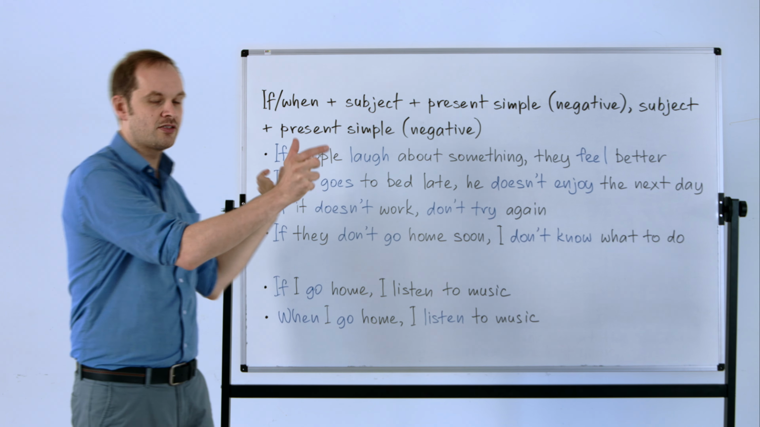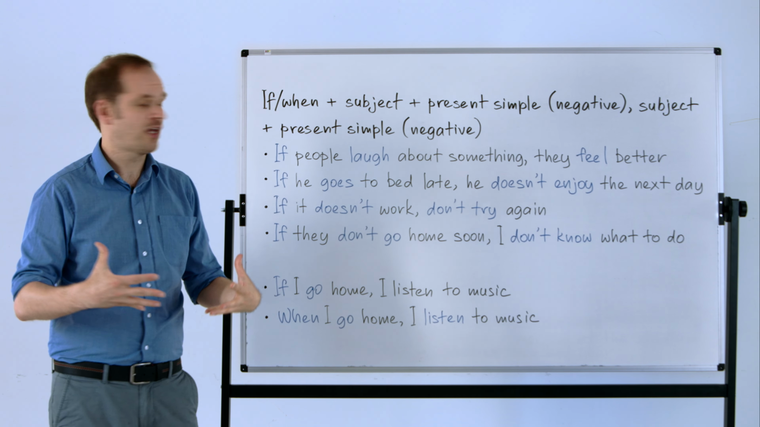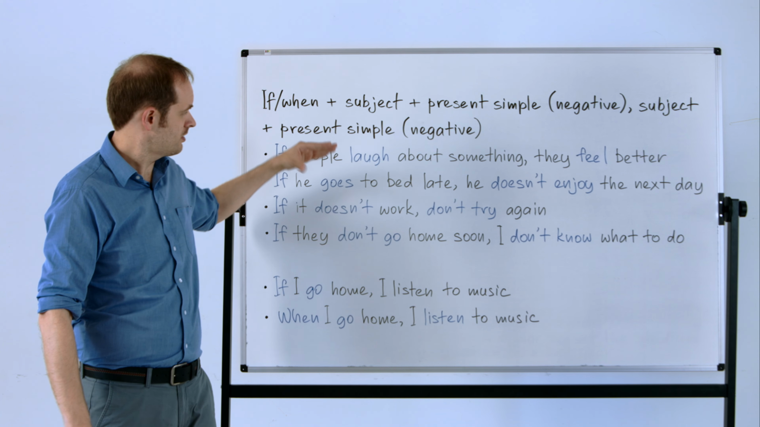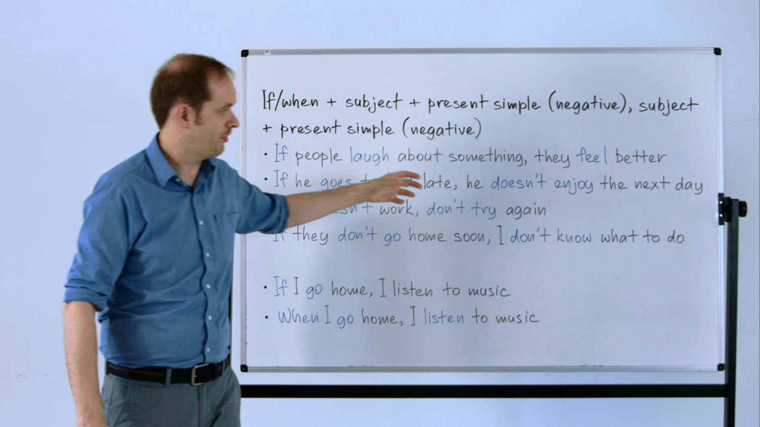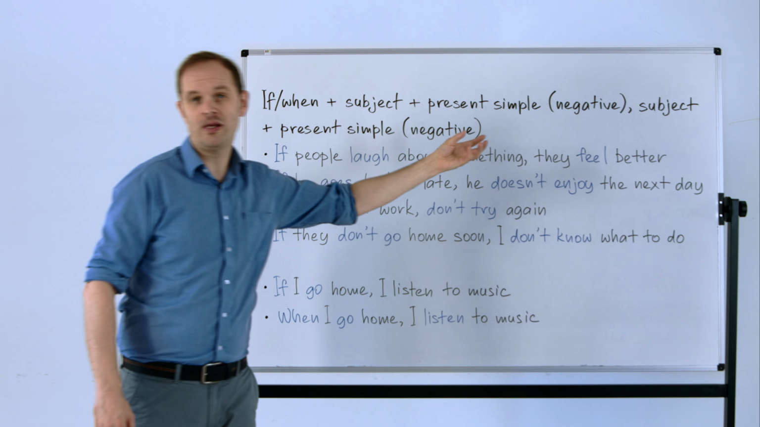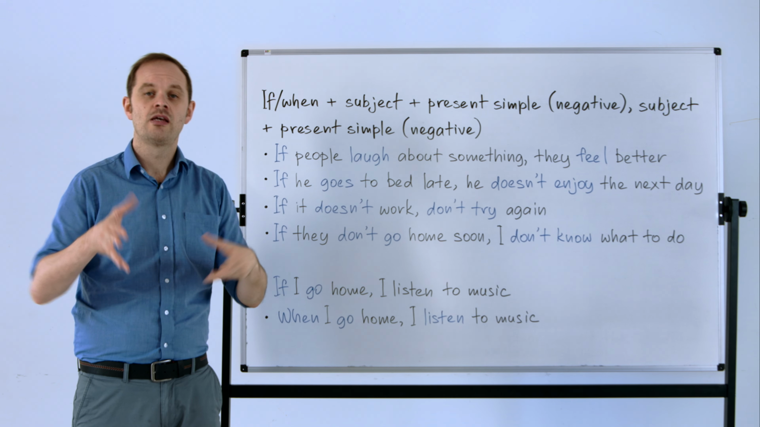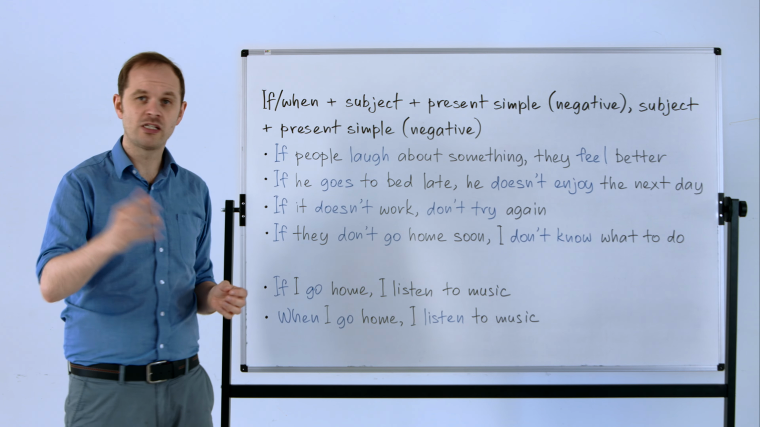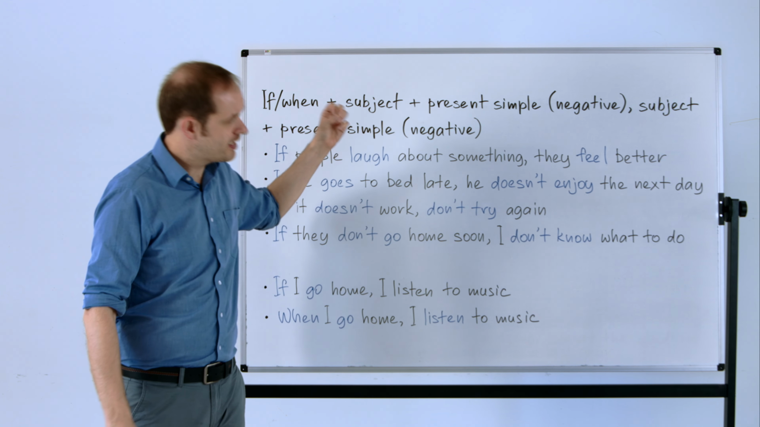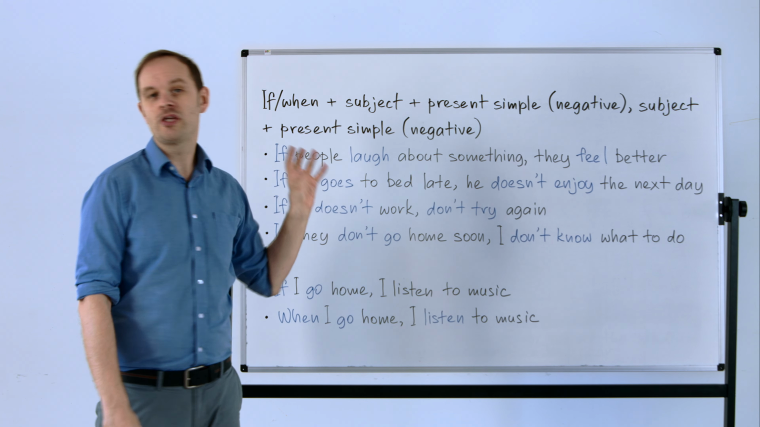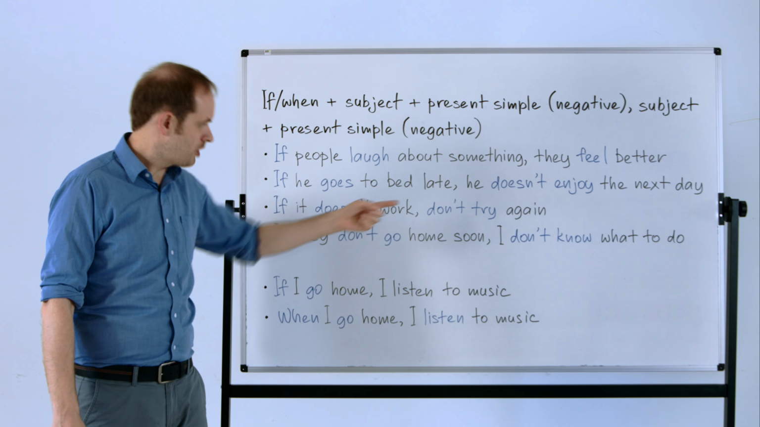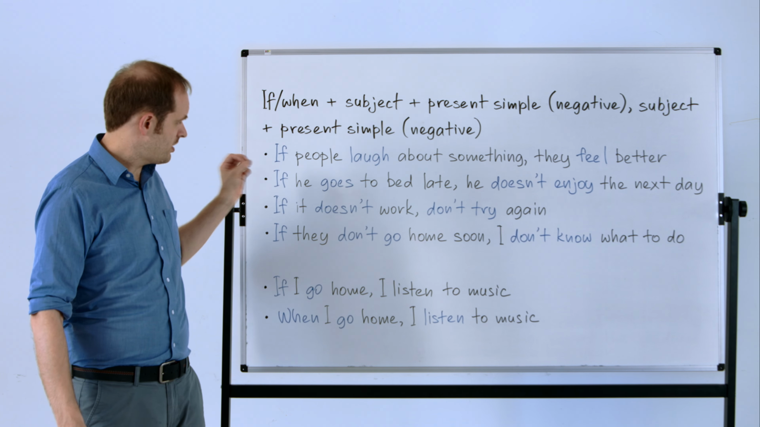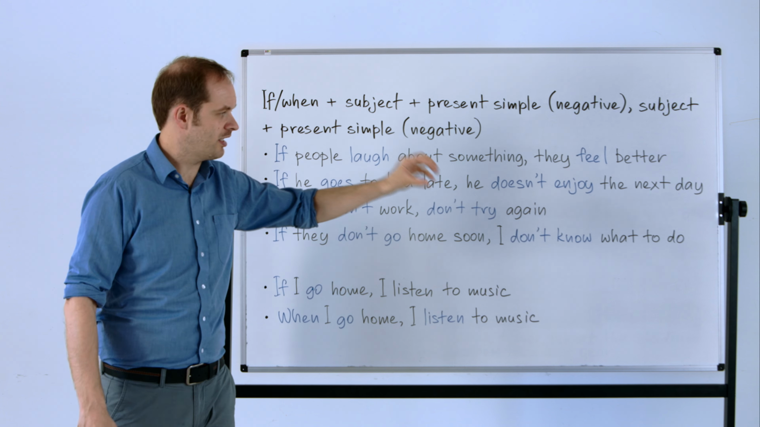So we've got two sentences joined together because actually what we're talking about when we use the zero conditional is cause and effect. So in this case, if people laugh about something, how do they feel? Well, they feel better. So we've used present simple twice because we're talking about things that are in general true. So another example, if he goes to bed late, he doesn't enjoy the next day. So when we're using the negative, we use the auxiliary don't or doesn't with the verb to create the negative verb. So in this case, if he goes to bed late, he doesn't enjoy the next day.